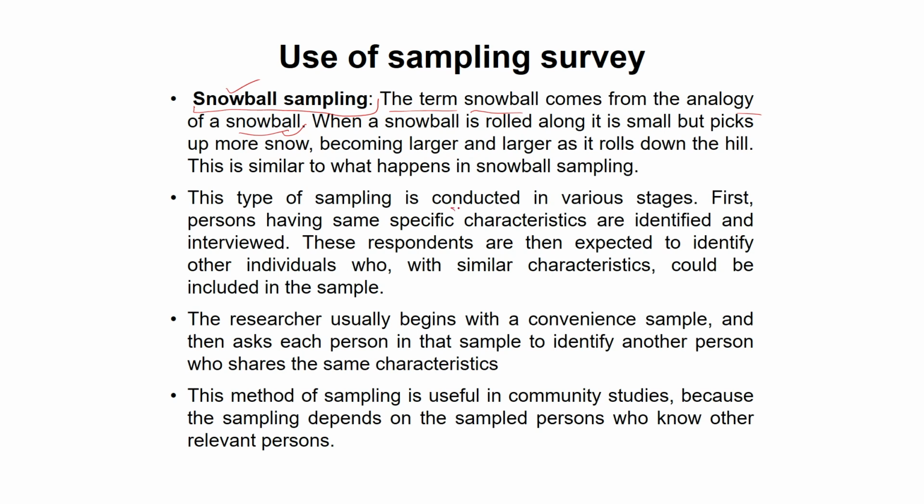This type of sampling is conducted in various stages. First, persons having some specific characteristics are identified and then interviewed. These respondents are then expected to identify other individuals with similar characteristics who could be included in the sample. The researcher usually begins with convenience sampling, and then asks each person in that sample to identify another person whom he should interact with and collect some more information on the same issue.